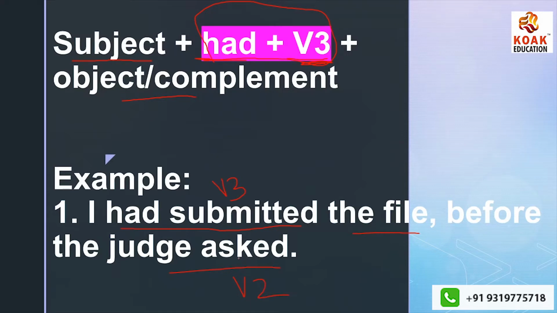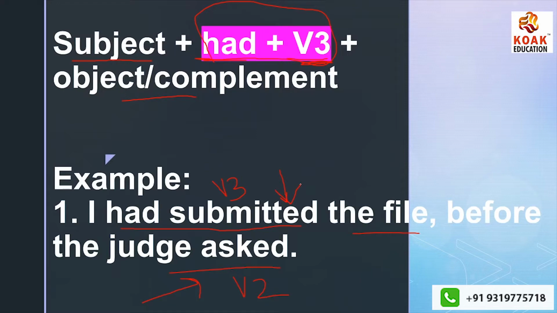Now see, in this sentence, I had submitted the file before the judge asked, what does this imply? Before the judge asked, which means these are two different actions: submission of the file and the judge asking for it. These are two different actions we are talking about.